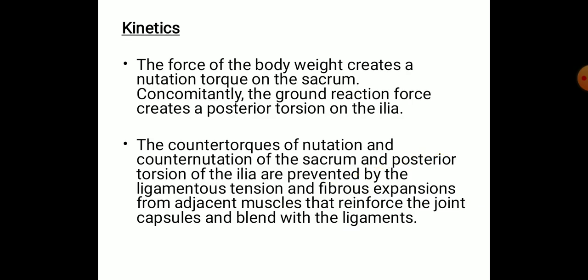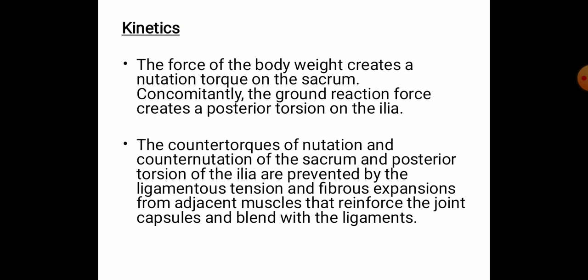And next one is kinetics. What are the forces which is acting on this sacral region? So the force of body weight creates a nutation torque on the sacrum, and concomitantly the ground reaction forces create a posterior torsion in the iliac bone. So these are the two forces which is opposing in the sacral region.